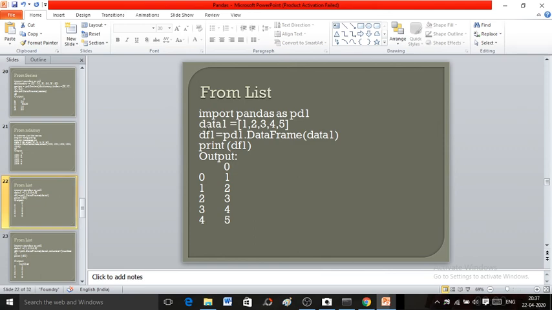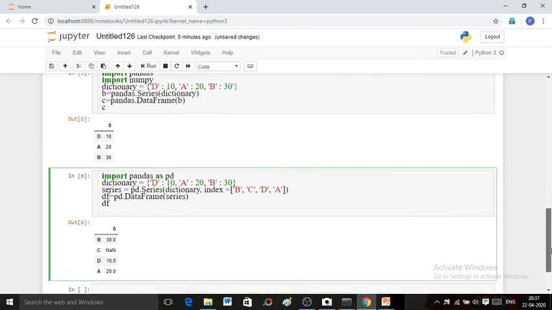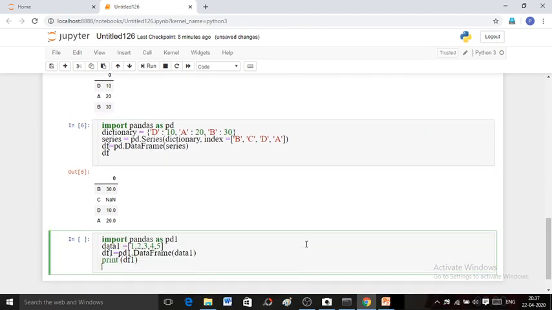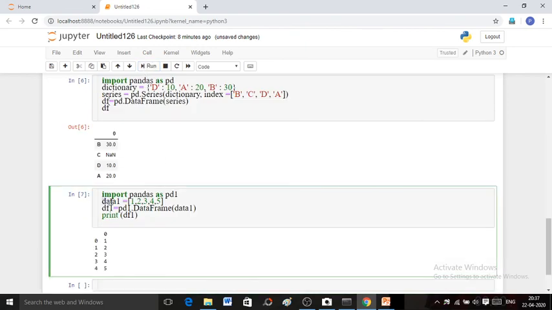Now let us create it from a list. Here data1 is a simple list which has been passed to the DataFrame function for creating a data frame named df1. This will consist of a single column and 5 rows. All the indexes of list elements will become the indexes of the data frame.